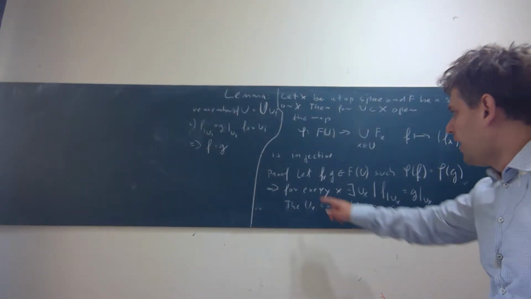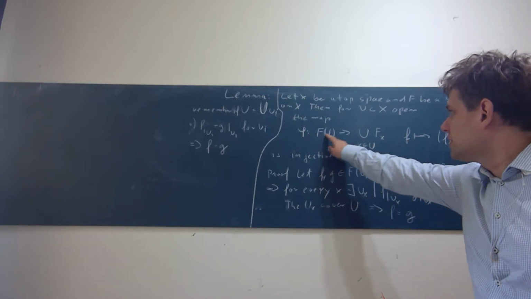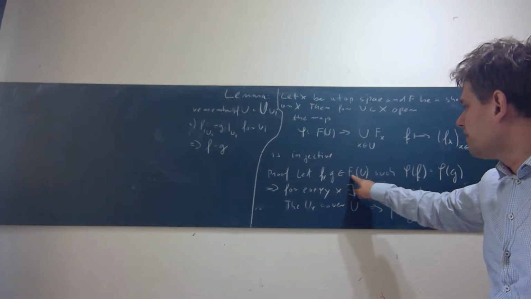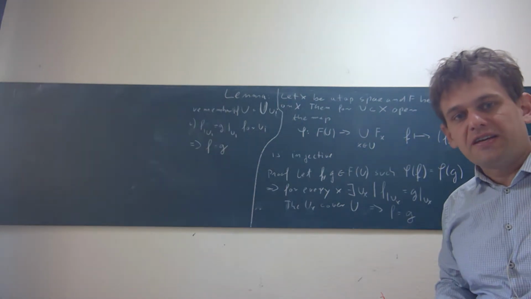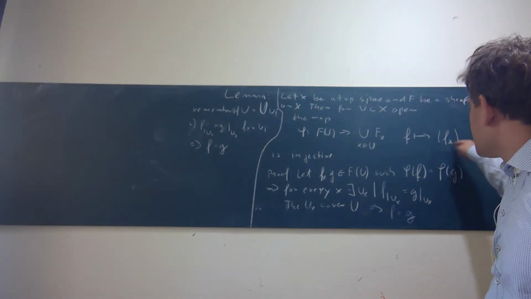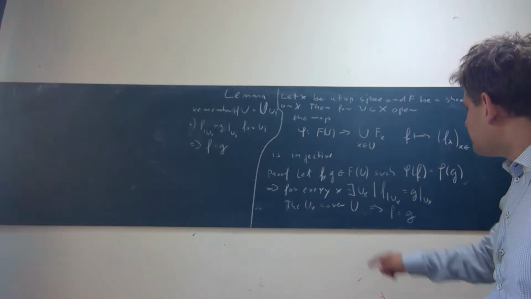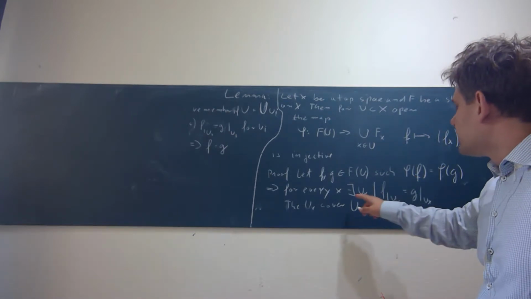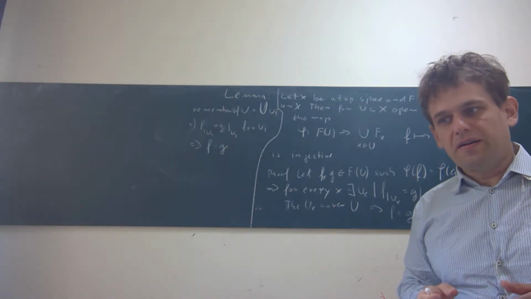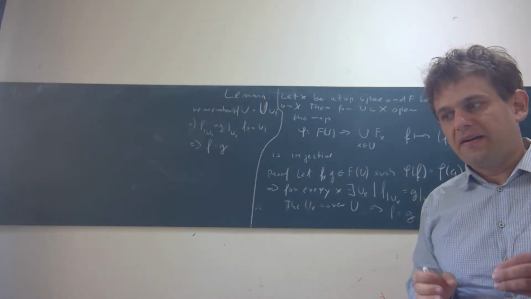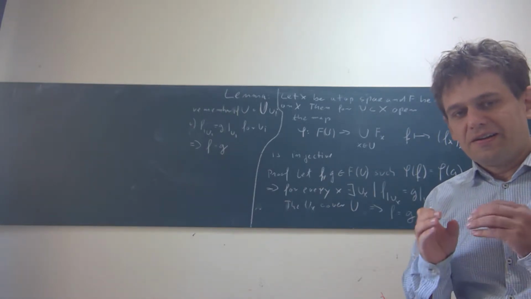So this is not hard. Assume that we have two sections, so two elements F and G in F(U), such that phi of F is equal to phi of G. So F and G get mapped to the same tuple of germs over here. So this means that if you think about what the germs mean, they determine what the sections look like locally.